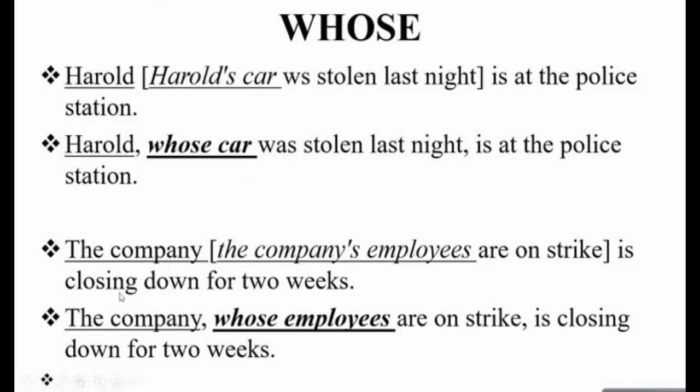Another example. The company's employees are on strike, is closing down for 2 weeks. So अब आप किस relative clause construct करेंगे? The company whose employees are on strike is closing down for 2 weeks. So it's about whose is referring to the employees of a company. So instead of mentioning the word company again, you just replace it with the word whose, because we are talking about the employees of the company.